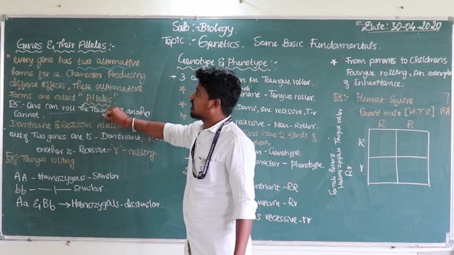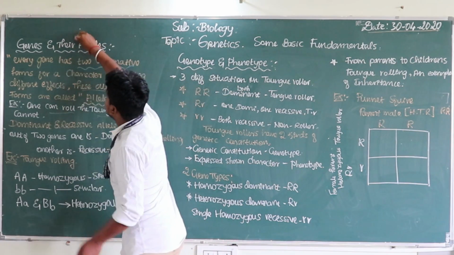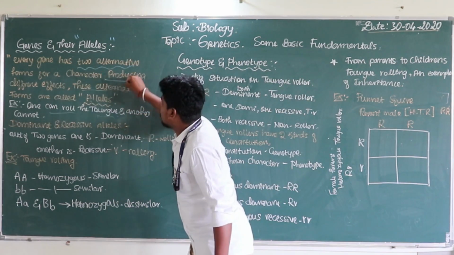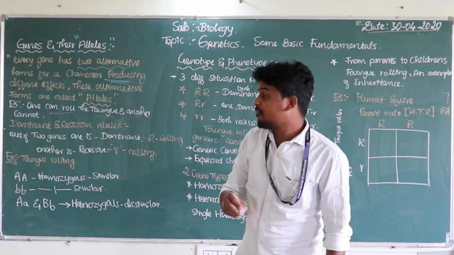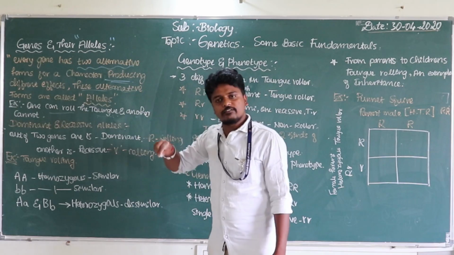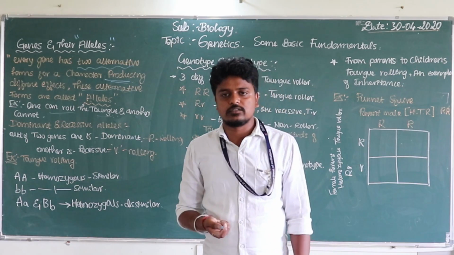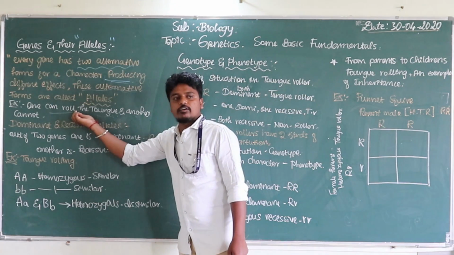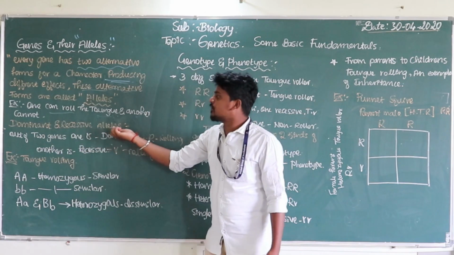The rolling of the tongue is the character, and these are the pair of alleles producing different effects. One person can roll the tongue and one person cannot. Clear now? The reason why one person can roll the tongue and another cannot is the dominant and the recessive alleles.